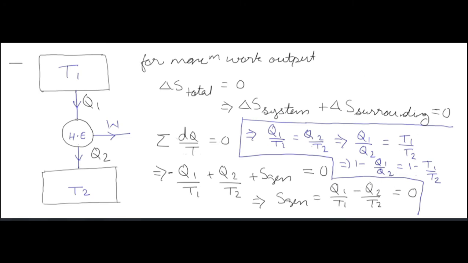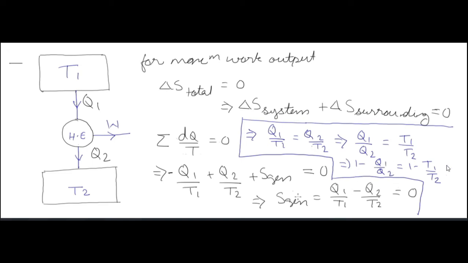So what we get is that the efficiency of the heat engine is equal to the efficiency of the reversible heat engine. This is the formula for the reversible heat engine, and this is the formula for any heat engine. The formula of a heat engine is net work output by heat supplied.